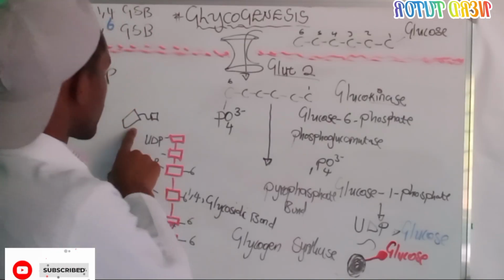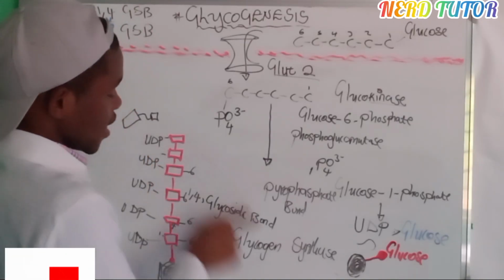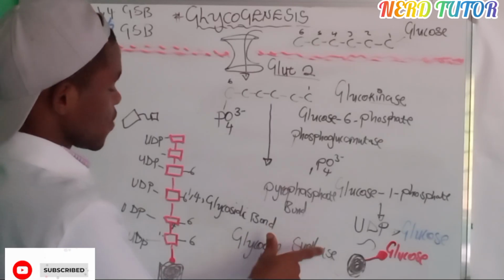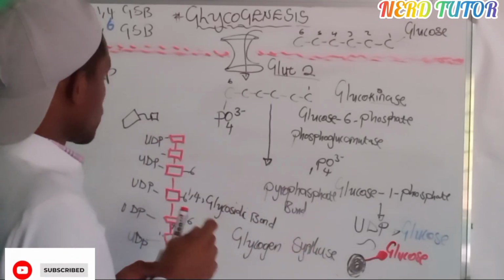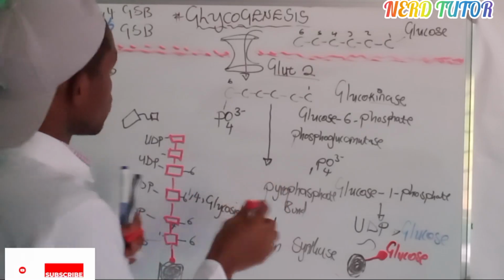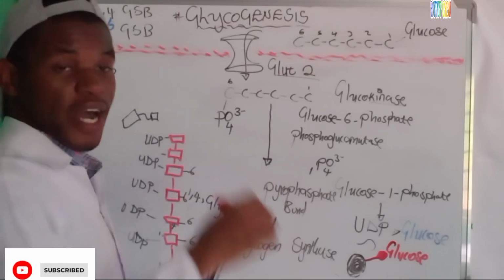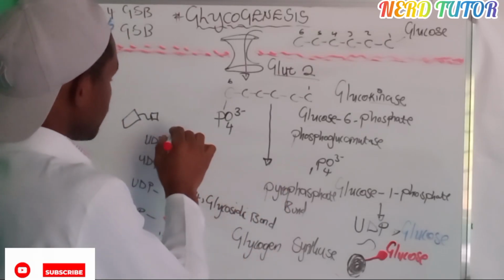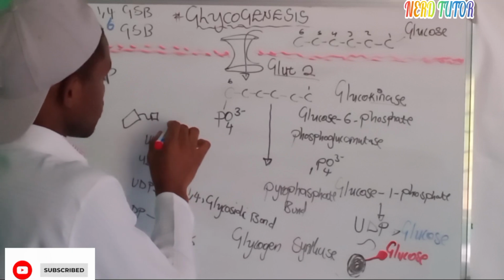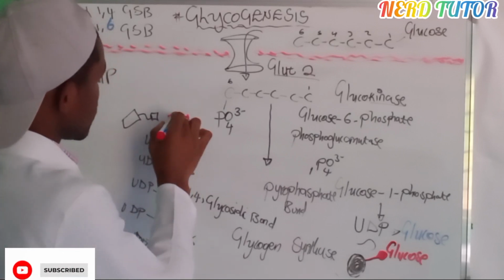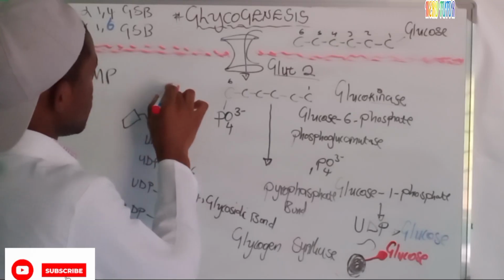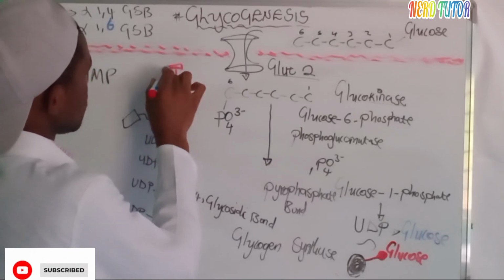So now this enzyme has come, which we call the glycogen synthase. Just from the name itself, it is synthesizing the glycogen. So it will now start adding a lot of glucose molecules. It will add until it reaches about level, somewhere there. So 1, 6 plus this, 7, 8, 9, 10, 11.